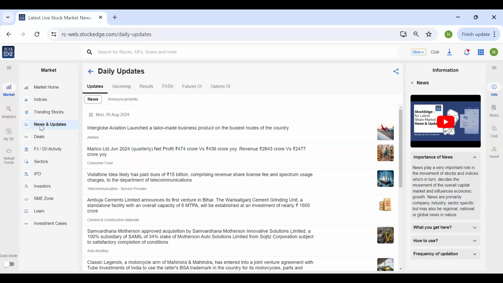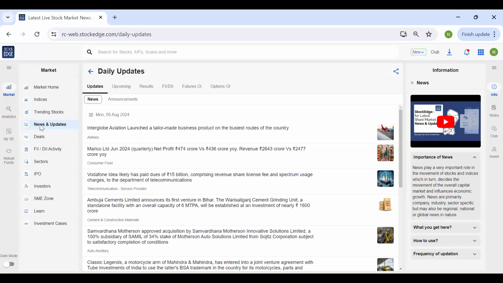Also, if there are movements in the stock, suddenly we see that there has been a sharp up move or a down move in a particular stock, and we get confused why the stock has given this kind of a move. If we follow the news and updates, we will know that maybe because there has been a news related to that stock which has led to that movement. Also, as the quarter one results are ongoing, whenever the stock declares their results, that also leads to a volatile movement in the stock.